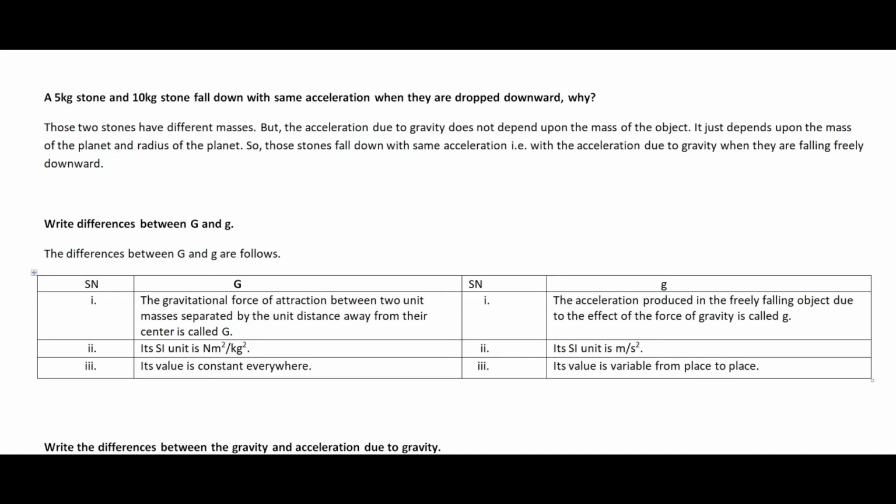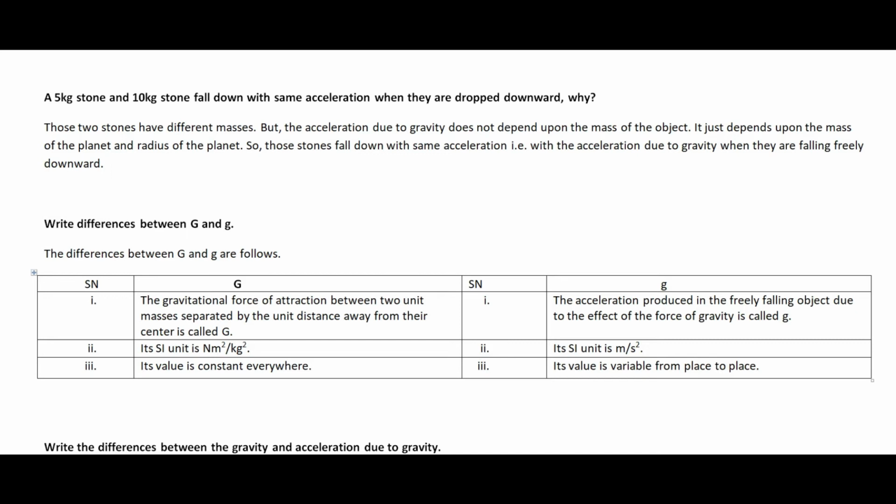And the value of acceleration due to gravity is not the same even in the different parts of the earth as well. Its value is 9.78 meter per second square at the equator of the earth, and its value is 9.83 meter per second square at the pole of the earth.